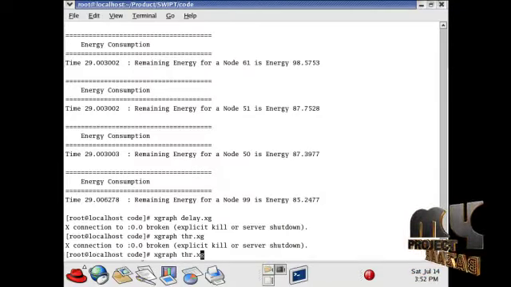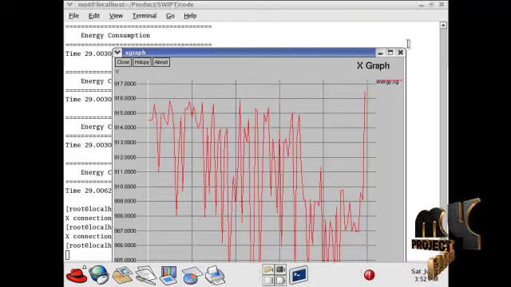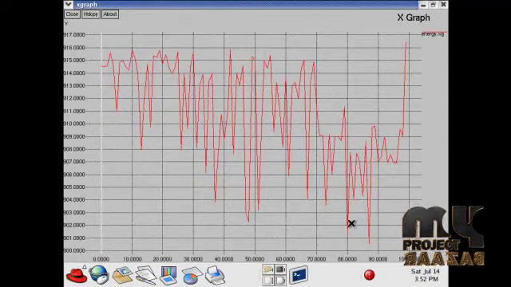The third one is for energy consumption ratio for each node. This is our energy rate across the 100 nodes.